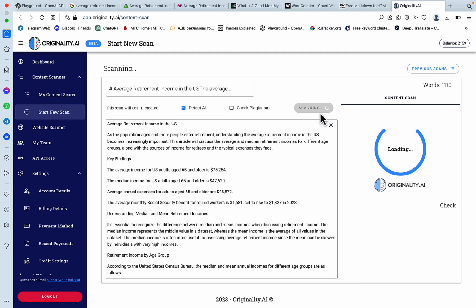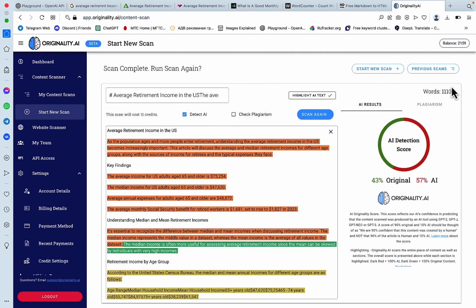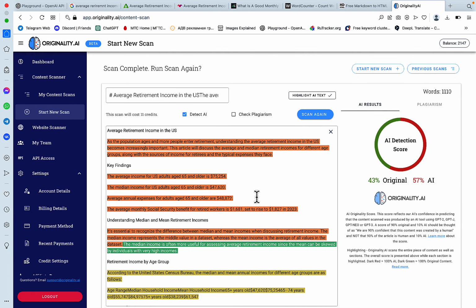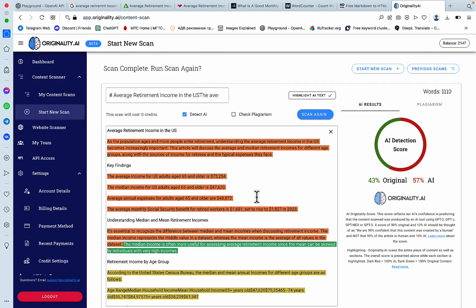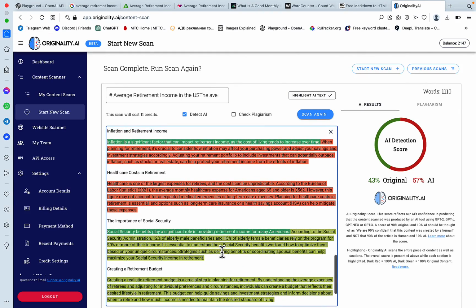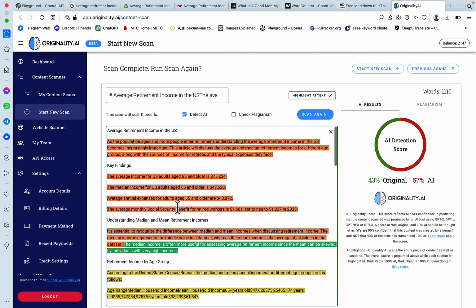And scan again. And this is 1100 words. This is 43% original. I'm actually surprised. But I don't think this matters, especially when you're talking about the factual numbers. All the things that Originality thinks is AI are the numbers. So this shouldn't really affect the rankings.